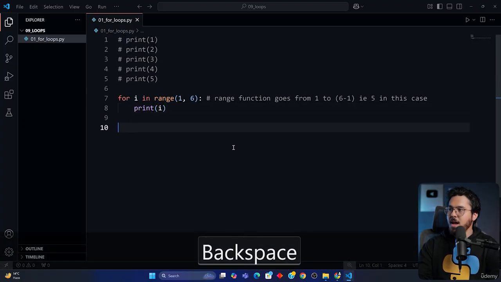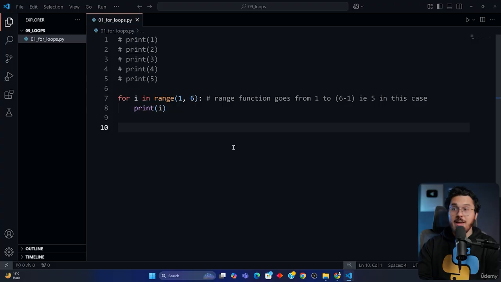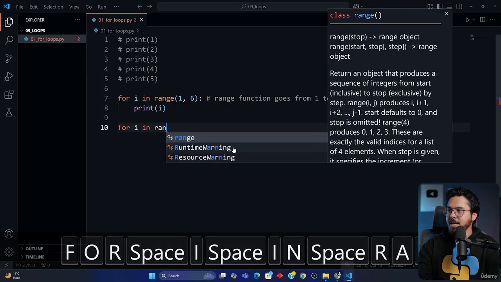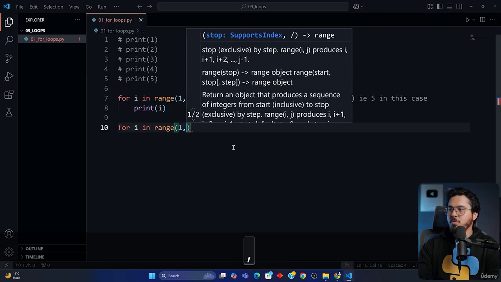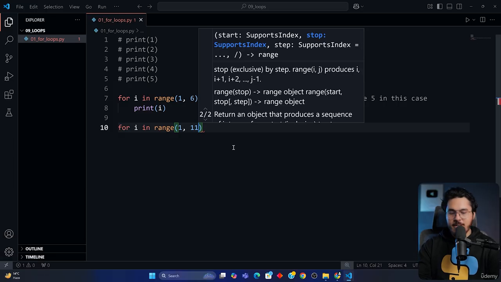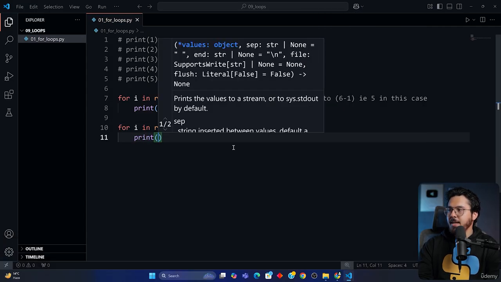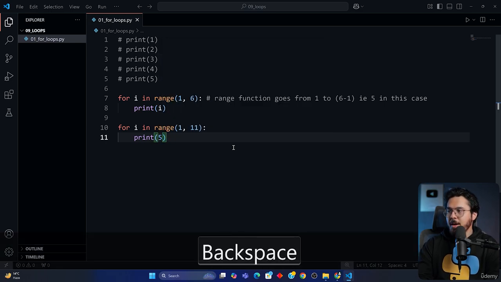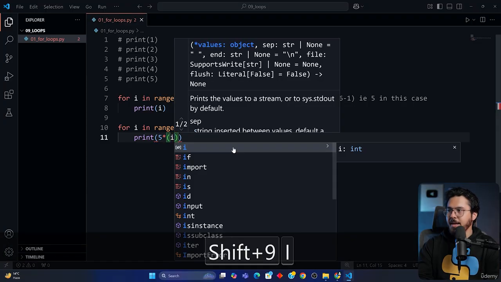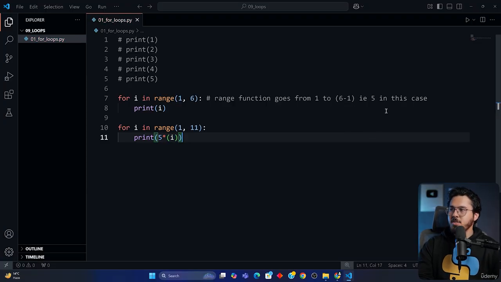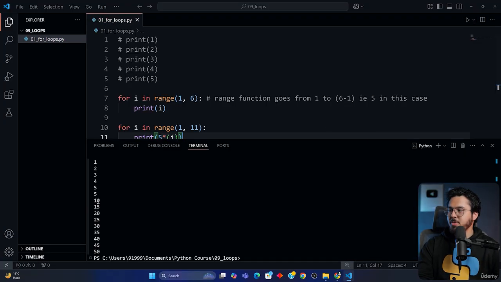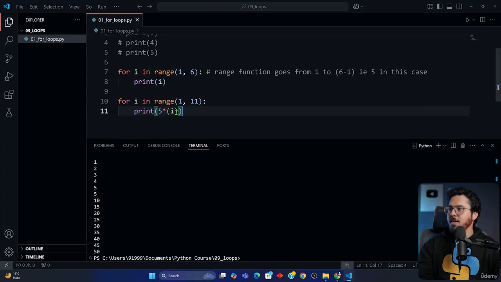For example, let us say I want to print a table of 5. I can say for i in range, and I want to go from 1 to 10, so I'll say 1, 11. And then I'll say print, and since I want to print the table of 5, I'll say 5 multiply i, and let's print it. So 5 multiplied by i, and it's going to print the table of 5 for me.